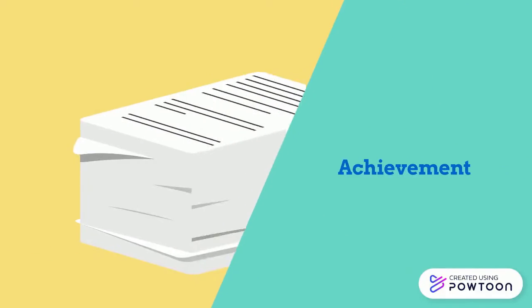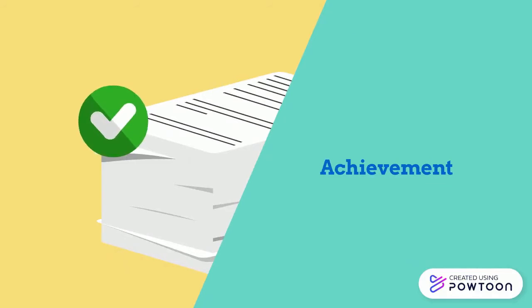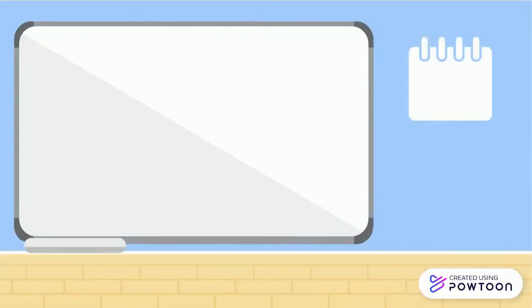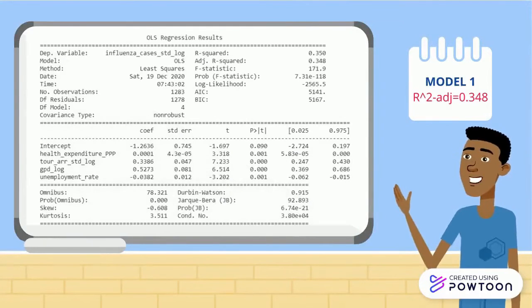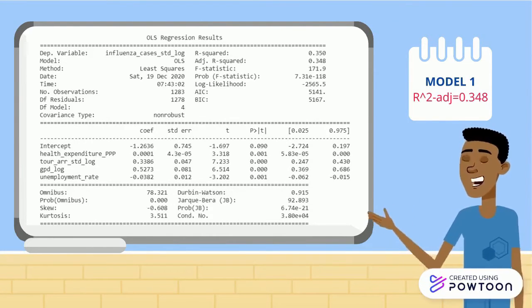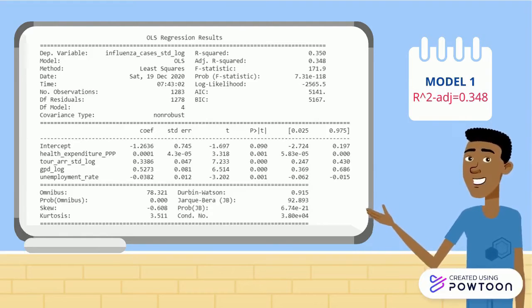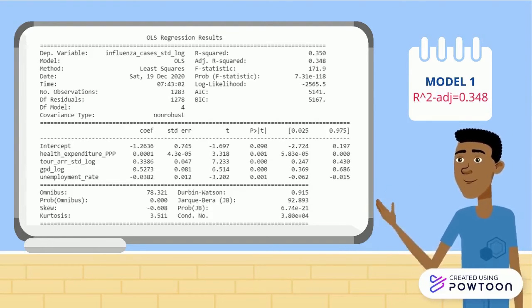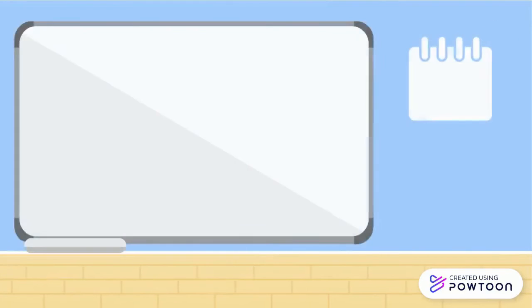We use data science to find out what are those variables that have the most impact on the number of influenza cases. We implement a regression model with the following variables: the health expenditure, the number of tourists, the gross domestic product, and the unemployment. This model has a 0.34 R-squared value and has a good prediction.